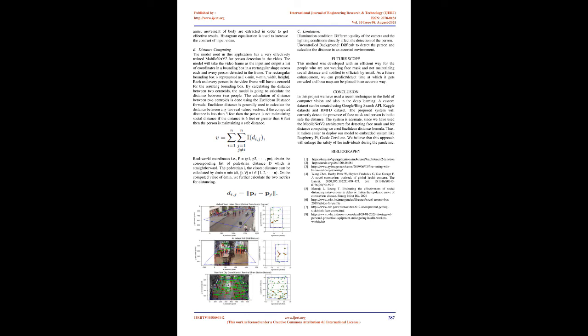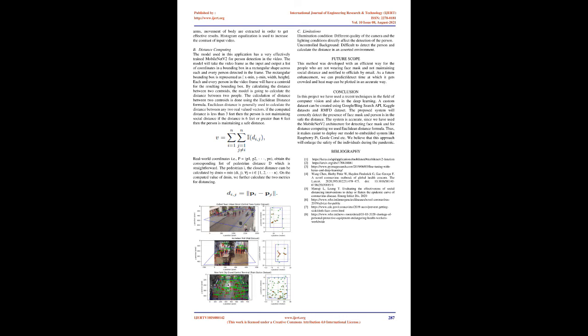Various sets of features such as eyes, nose, mouth, arms, and movement of the body are extracted in order to get effective results. Histogram equalization is used to increase the contrast of the input video. Distance computing. The model used in this application has a very effectively trained MobileNet 2 for person detection in the video. The model takes the video frame as the input and outputs a list of coordinates of a rectangular bounding box across each and every person detected in the frame.